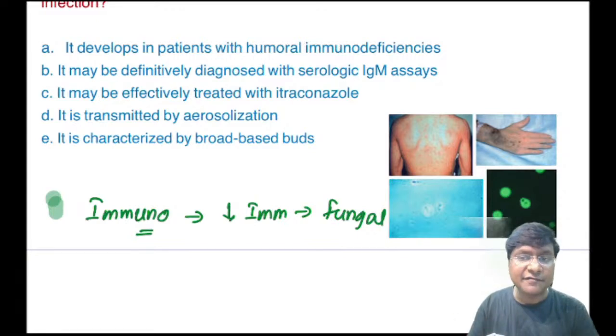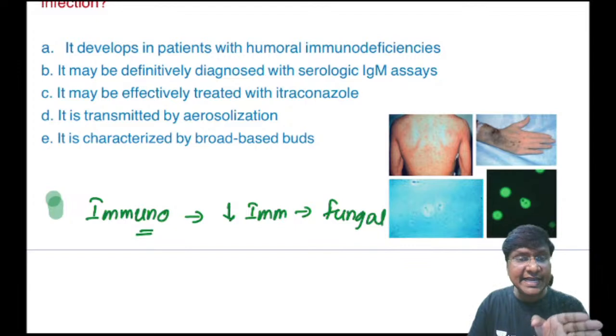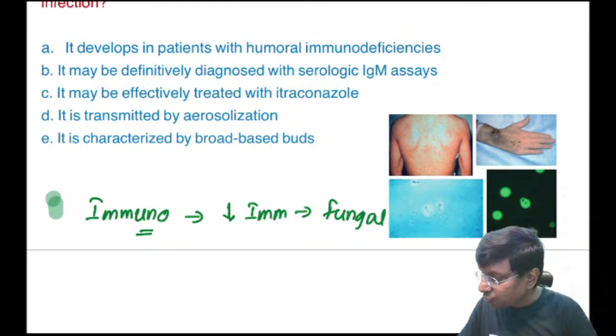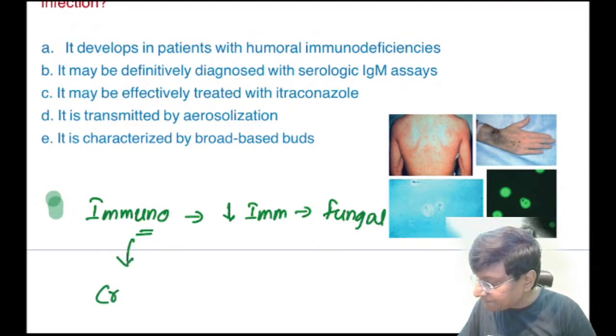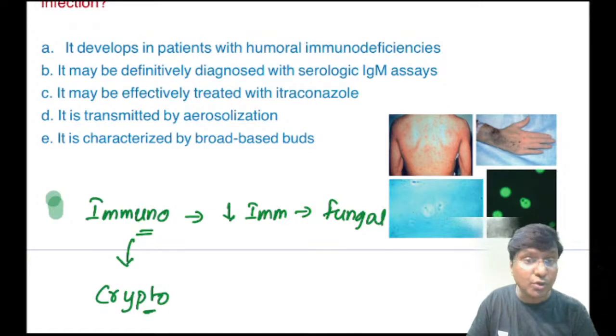Which fungal infection is very commonly seen in an immunocompromised state? What you get is cryptococcus.